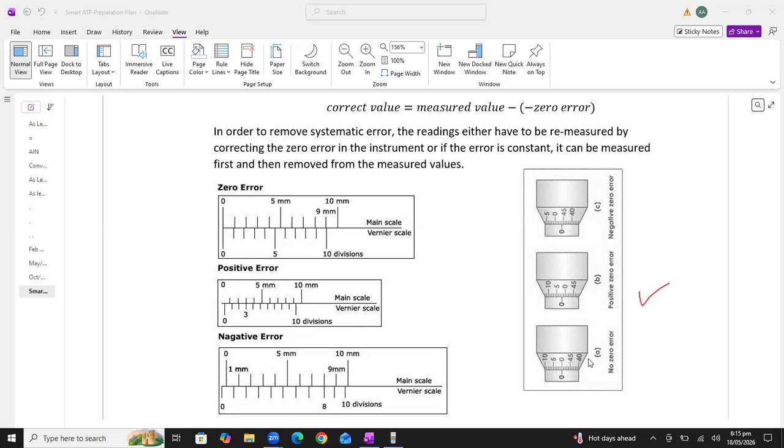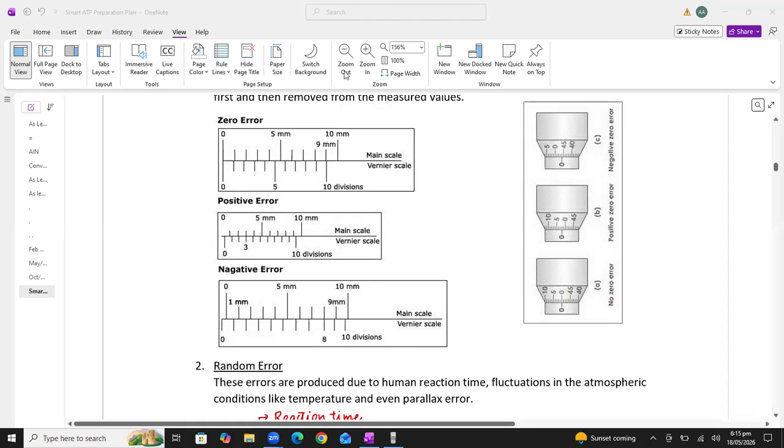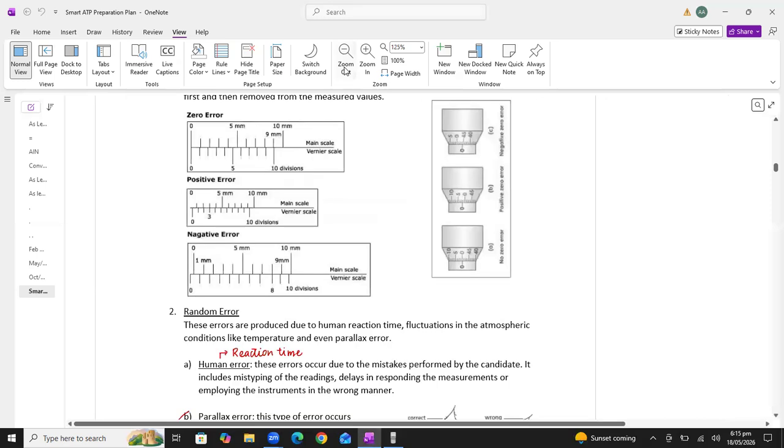All right. Now, students, you can see in this case there is no zero error basically, because the circular scale 0 is completely aligned with the main scale 0. So this instrument is perfect. There is no error. So we don't need to subtract or add any reading in the final value. All right. So these are the instrumental errors, and instrumental errors can be reduced by adding or subtracting the errors which are present in the instrument from the final calculated value.